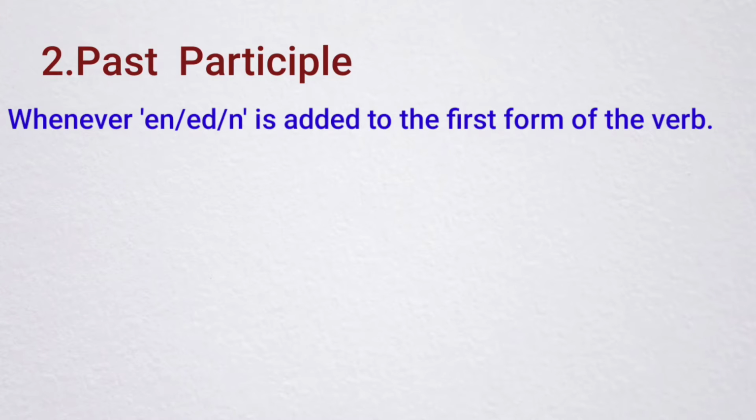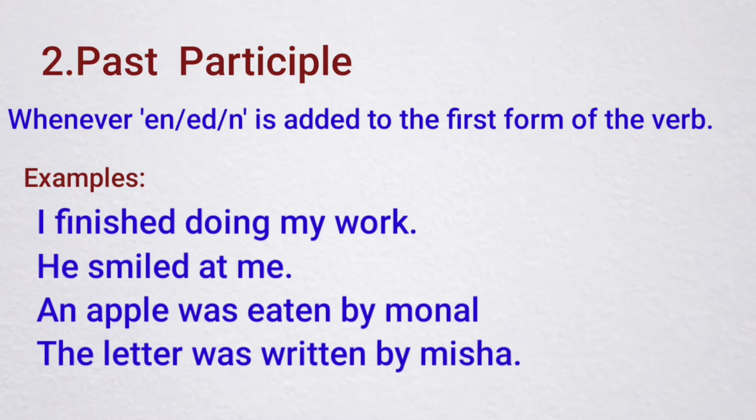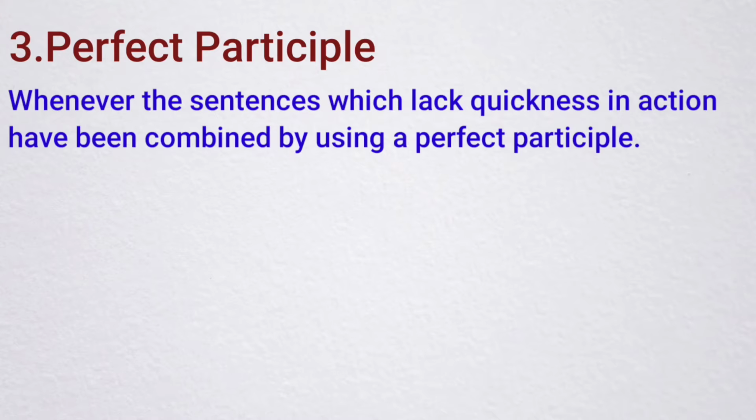Now we will see the second kind of participle, that is the past participle. Whenever en or ed or n is added to the first form of the verb. For example: I finished doing my work, he smiled at me, an apple was eaten by Monal, the letter was written by Misha. Here the words finished, smiled, eaten and written are verbs. The first form of the words has been added with en or ed or n.